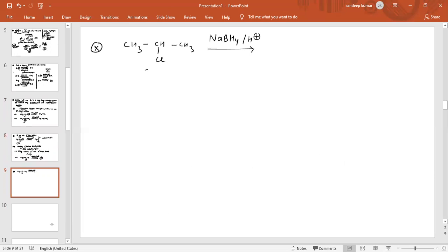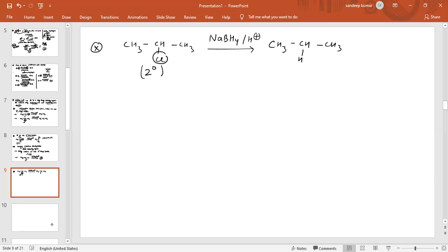As we know, this is a 2-degree alkyl halide, because the functional group is attached to a carbon whose neighbors are 1 and 2. We know this Cl will be removed because NaBH4 reacts with 2-degree and 3-degree alkyl halides. Now this Cl will be removed and it will form CH3CH2CH3.